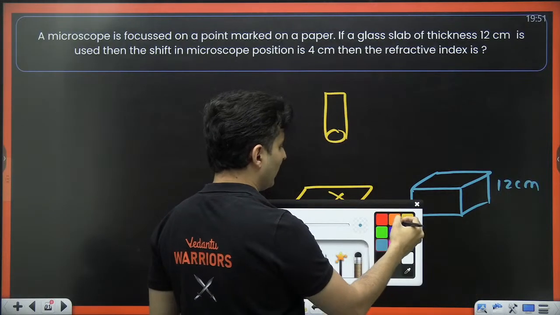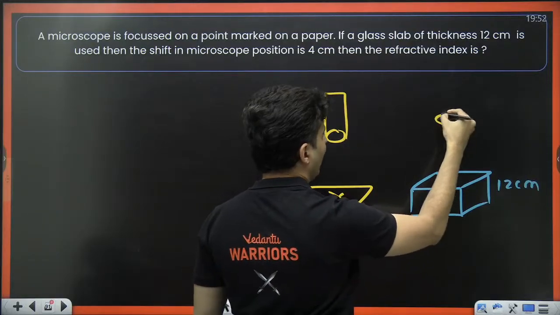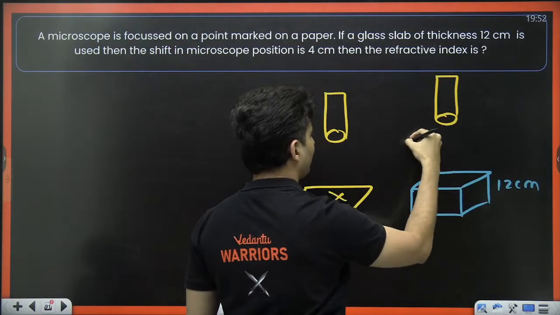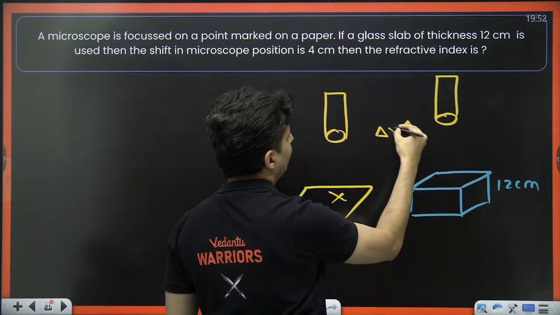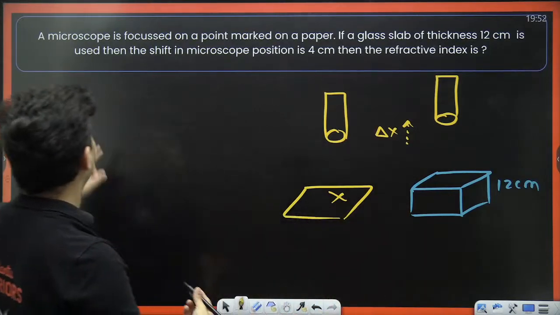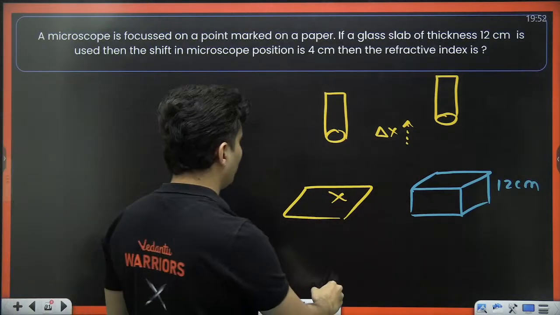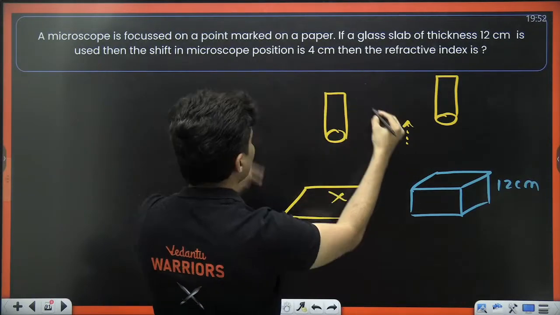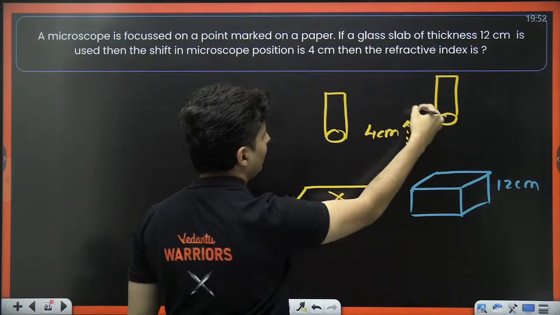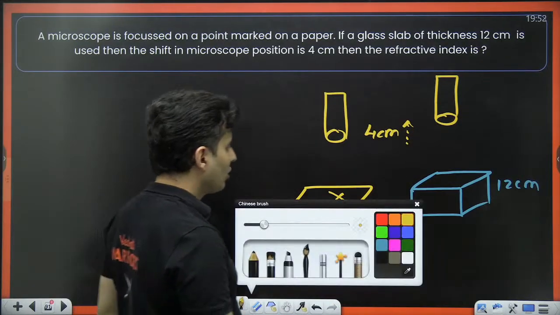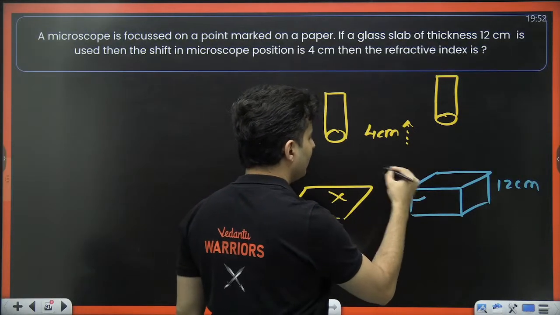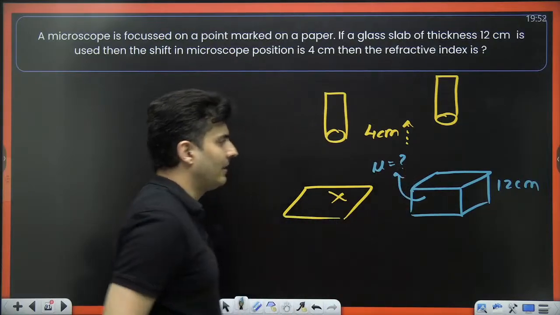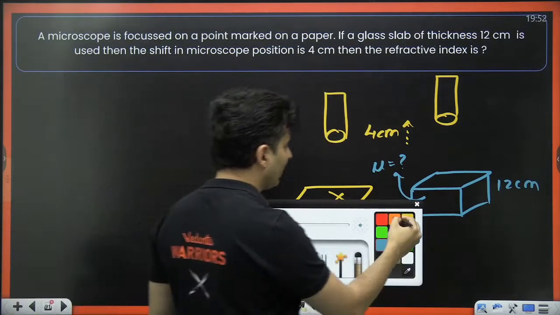Because of which this microscope will have to be moved a little bit by delta x. If that microscope shift distance is given as 4 centimeters, you have shifted the microscope by 4 centimeters. Question is, what is the refractive index of the glass slab?